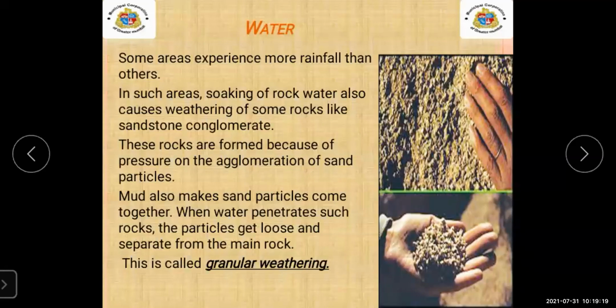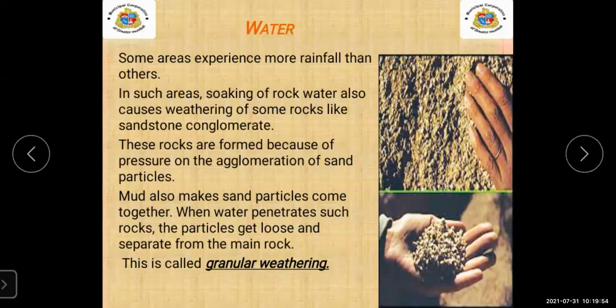When the water comes in contact with the rock, the particles start loosening and separate from the rock. When the minerals are separated from the rock, that is known as granular weathering.